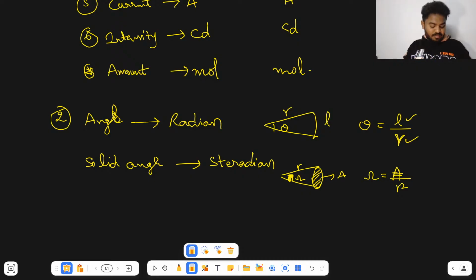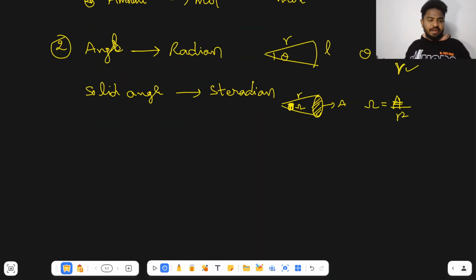So here it is dimensions. Coming to the next after supplementary physical quantity, derived physical quantities. Derived physical quantities are the physical quantities which are derived from the fundamental physical quantities. Okay, they are derived from fundamental physical quantities.